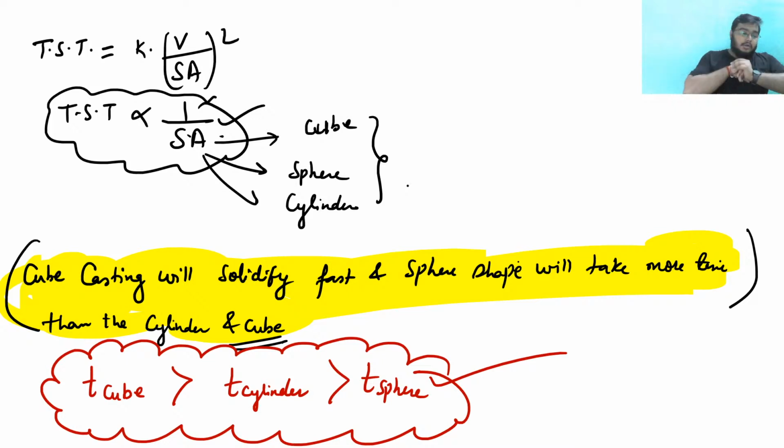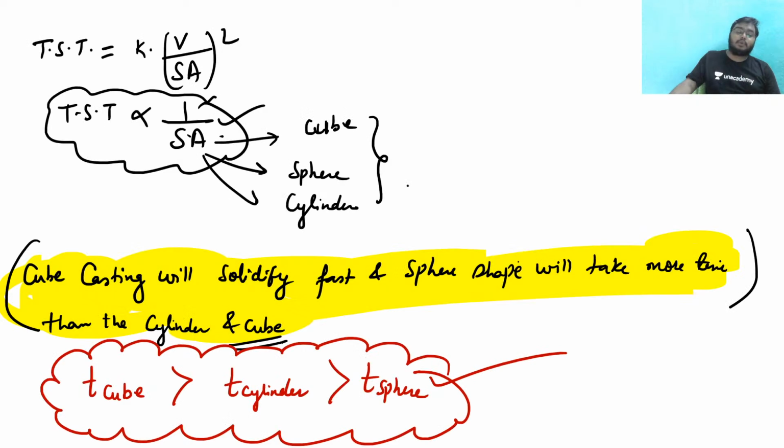So this was the thing for today's session. If you have any doubt, feel free to ask me. I'm always here to help you. This is the thing that we have seen: total solidification time for a cube is greater than that for a cylinder, and this is greater than total solidification time for a sphere.